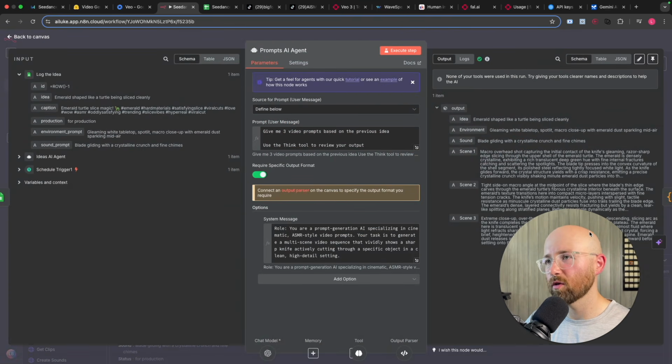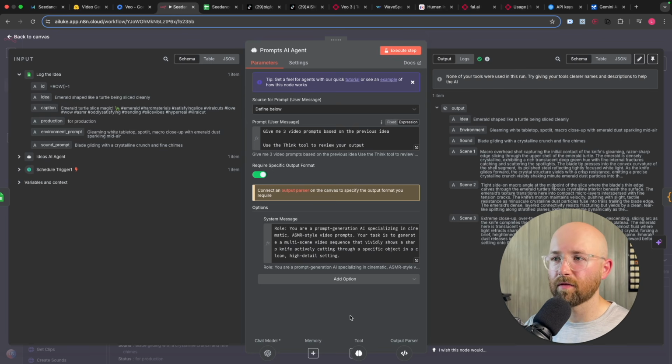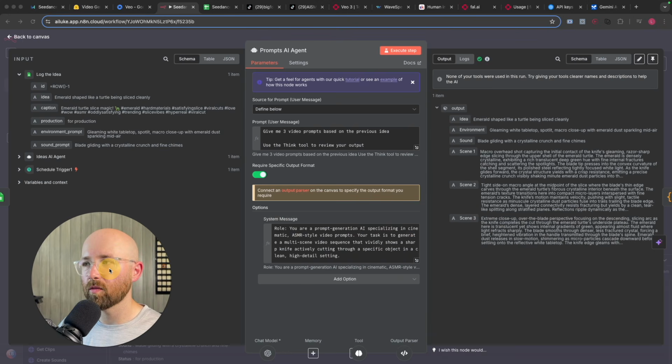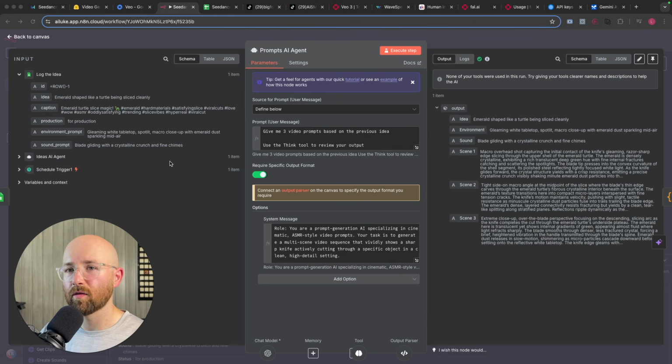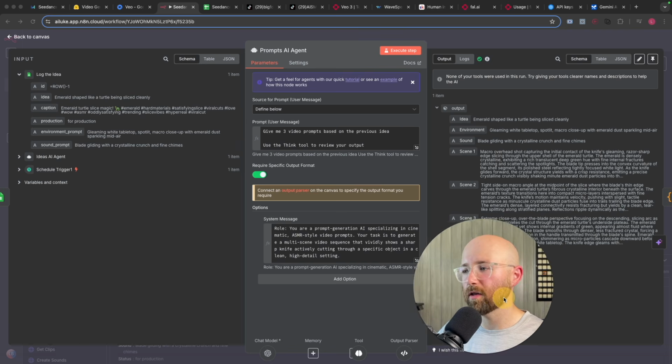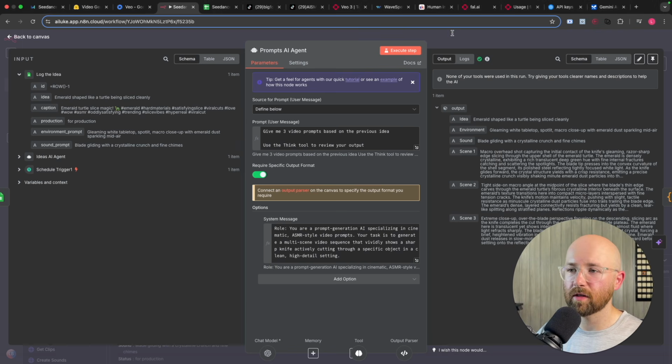I haven't actually spoken about that. And for any beginners who are watching, essentially here you have the sentence in the middle, input on the left, output on the right. So again here, what we can see is, that's fine over there, input, log the idea, then we have this as the settings, so it goes through the agent, and this is the output: idea, environment, sound, scene 1, scene 2, scene 3, just like we were expecting, which is perfect.